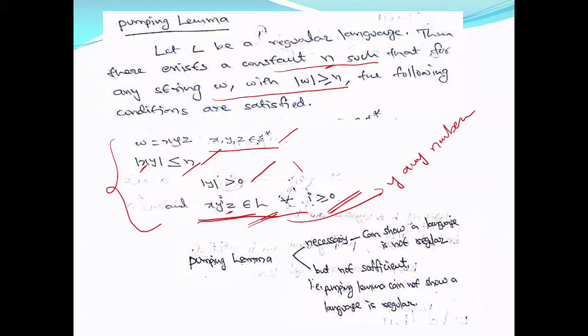So these three conditions are very important.